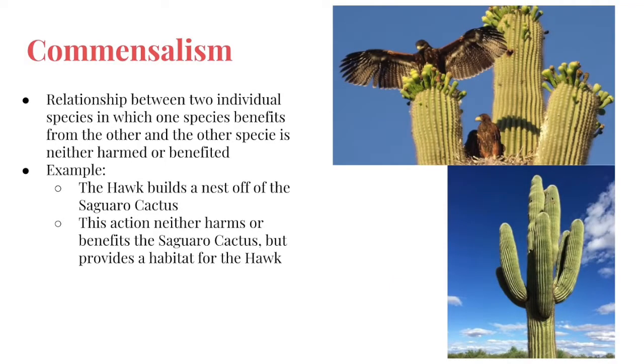Commensalism is the relationship between two individual species in which one species benefits from the other and the other species is neither harmed nor benefited. For example, hawks can build their nests on the saguaro cactus. This action neither benefits nor harms the cactus but provides a habitat for the hawk.